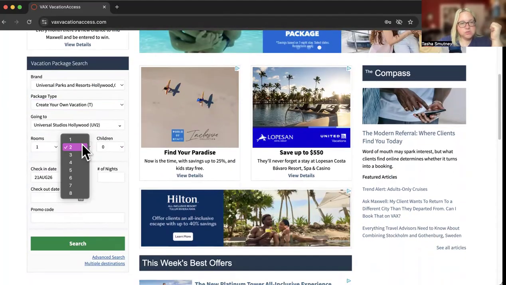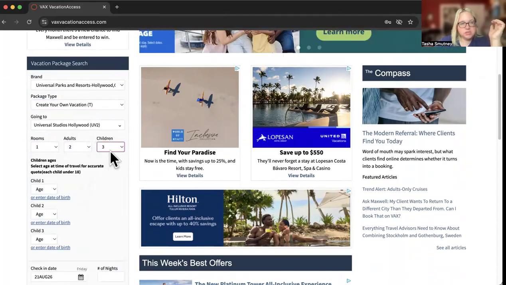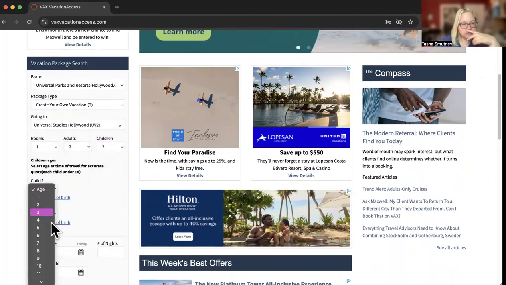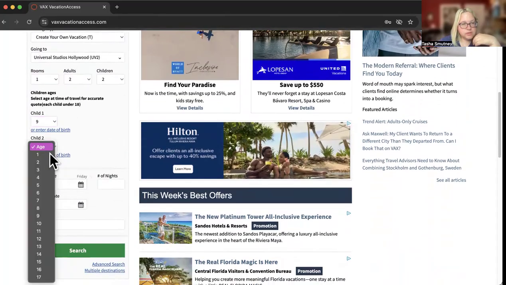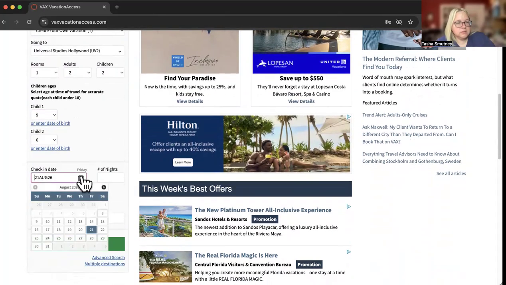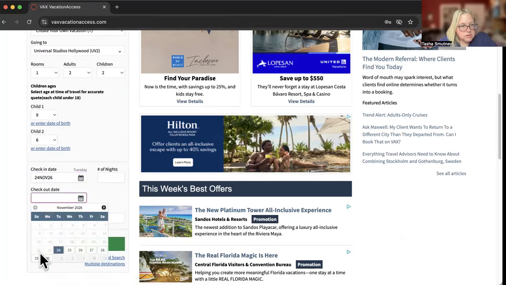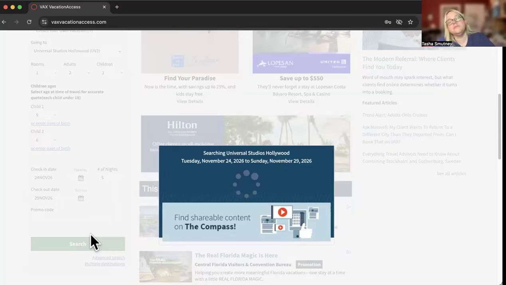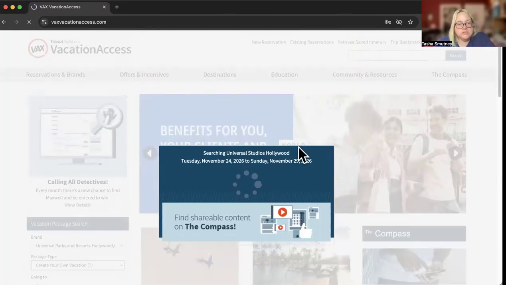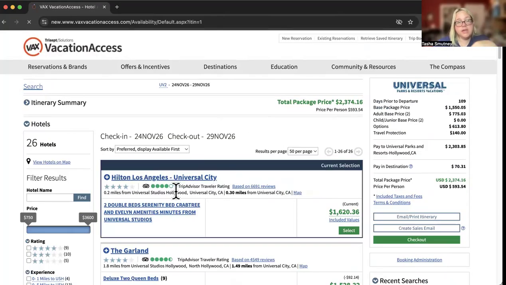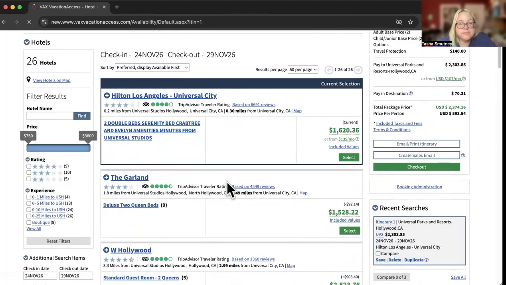So when you come in, let's say we do create your own vacation. I'm going to pick how many rooms, how many people, always going to be ages for the kids. Pick my dates. You could do by nights or you could do the specific dates. Important to note, we're not adding flights on this vendor. You cannot add flights to Universal through their vendor. Some people will use other things on Vax to make that happen, okay?